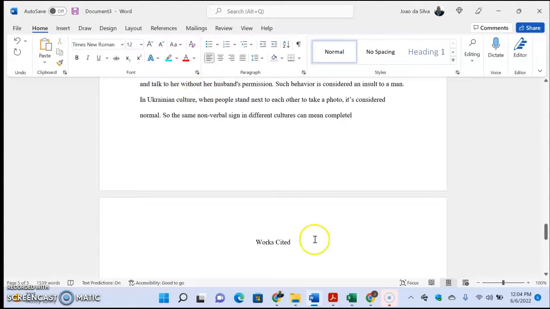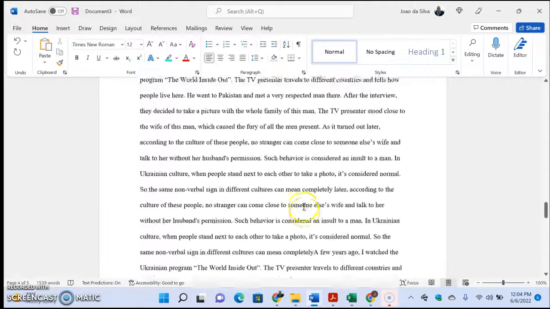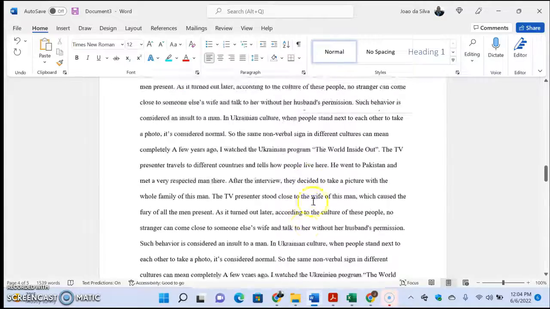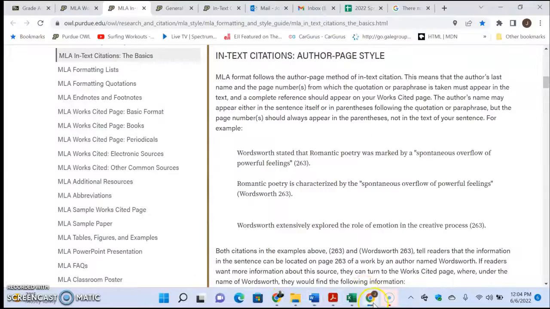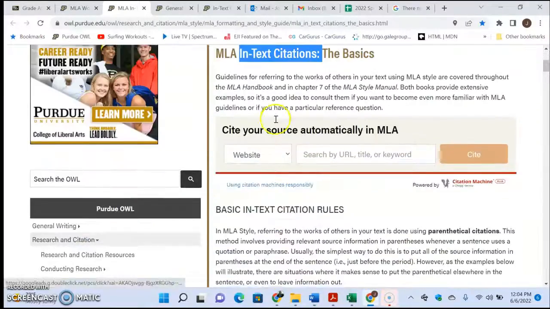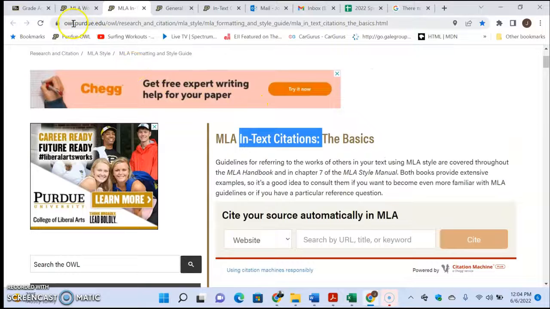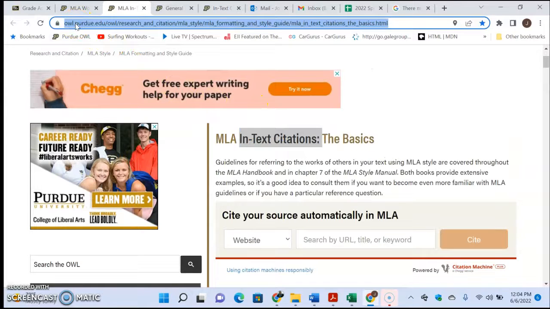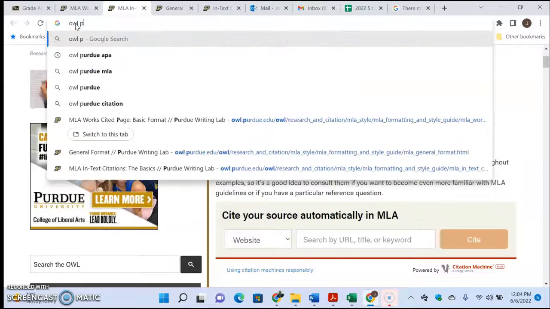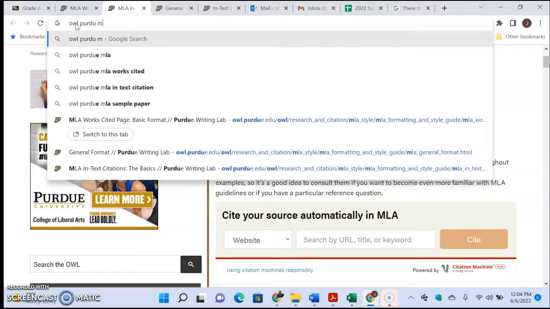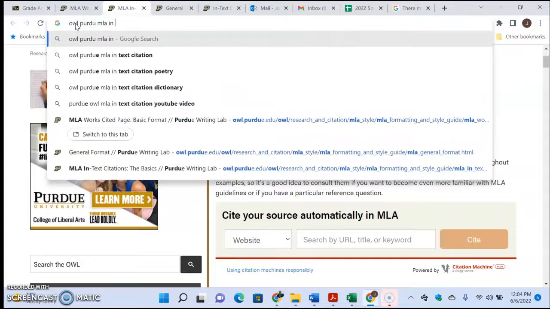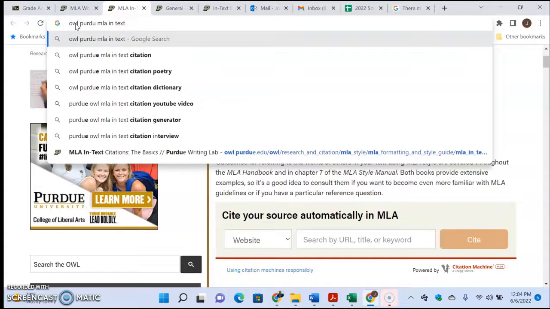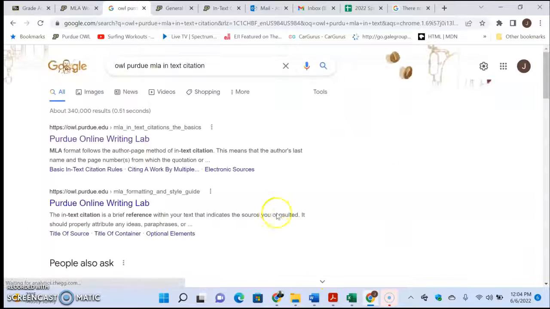Now, the reference that I used for this, because I may forget what the rules are, is what I'm going to show you right now. I've mentioned it a couple of times. It's the OWL Purdue website. So how do you find it? You type OWL Purdue MLA in-text citation. Google will take you there, and it's the first link, I guess.